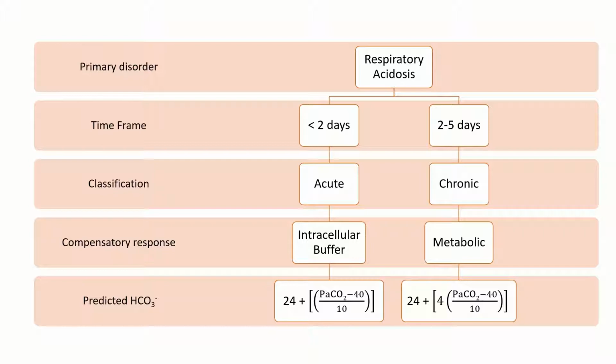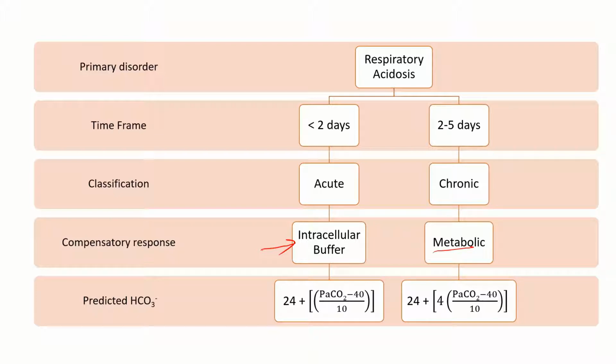In case of respiratory acidosis, before we even go into the compensatory response, it's important to understand the time frame. If the primary insult was within the past 2 days, the respiratory acidosis is acute. If it's around 2 to 5 days, then it's chronic. In case of an acute respiratory acidosis, the compensatory response is intracellular buffer. In case of chronic respiratory acidosis, the compensatory response is metabolic, or using the kidneys.